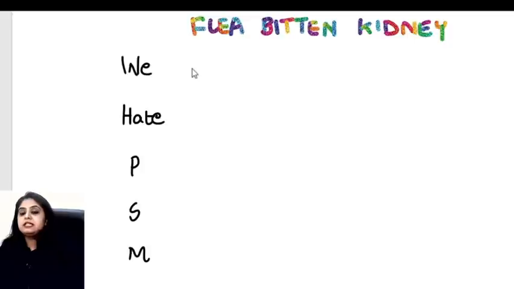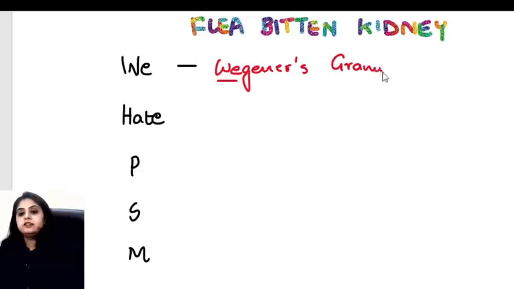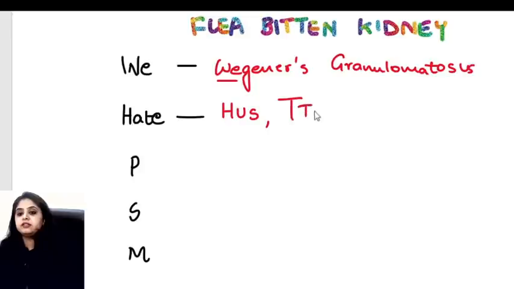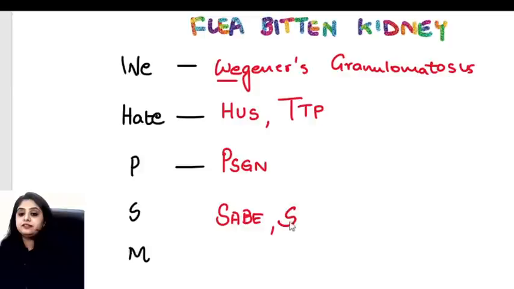Anyway, coming back, flea-bitten kidney: W stands for Wegener's granulomatosis. All these conditions that I'm telling you can show the same flea-bitten kidney. Then H stands for HUS, and something in the same spectrum, that is TTP. HUS and TTP. Coming to the next, there is a disease which I'll be teaching you today, and that is PSGN, post streptococcal glomerulonephritis. Coming to the next, we have subacute bacterial endocarditis and SLE.